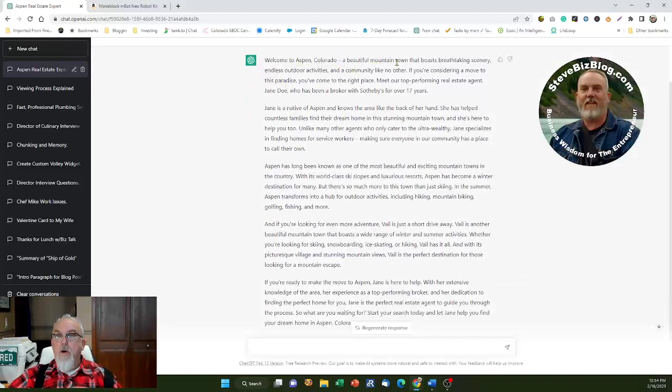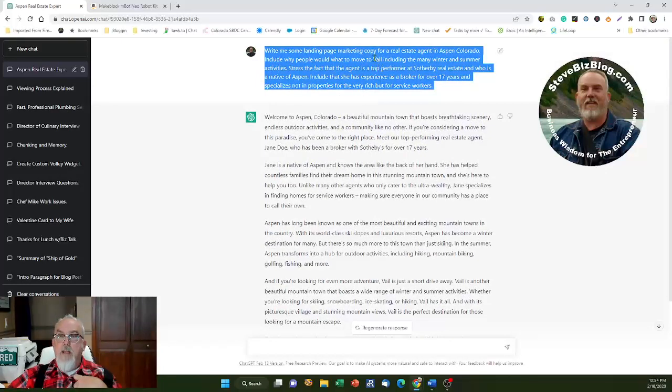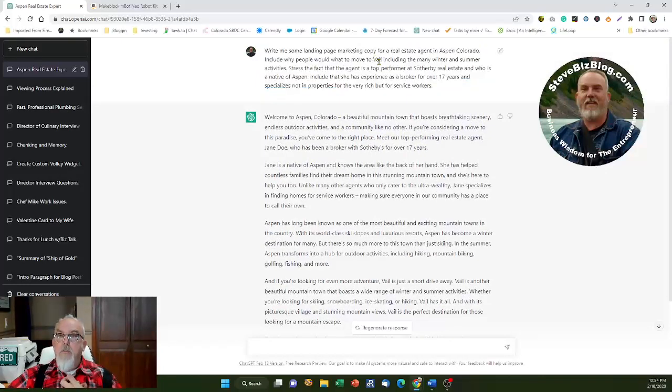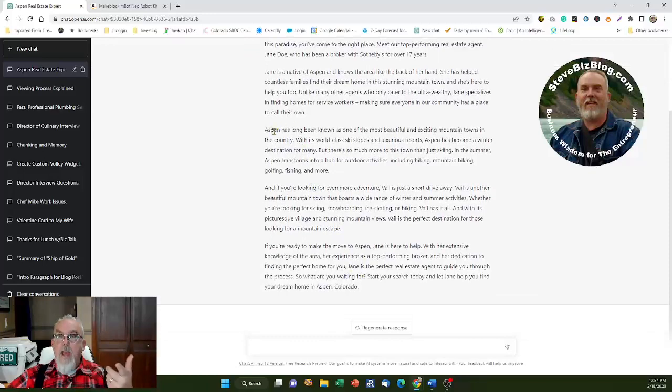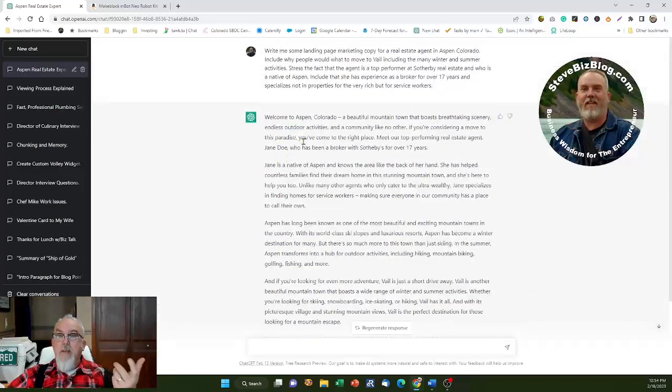Welcome to Aspen, Colorado, a beautiful mountain town that boasts breathtaking scenery, endless outdoor activities in a community. Here it talks about the individual. You notice I made a couple mistakes here, kind of on purpose. I did not include the name of the person, and I included the name Vail in there. But as you read through this entire thing, it understood that I had made a mistake, and it continued to use the word Aspen in there. Because I forgot to name the individual, it made up a name right here, Jane Doe. So effectively, all I'd have to do is go in there and change Jane Doe to the client's actual real name.